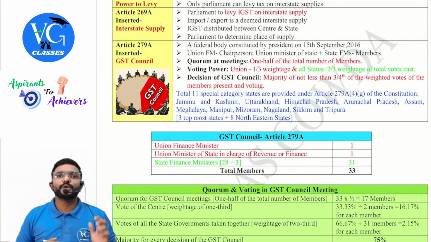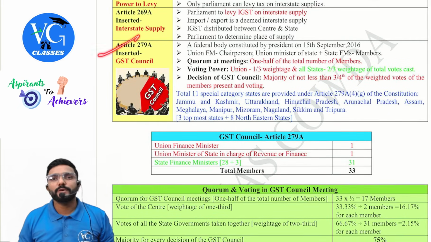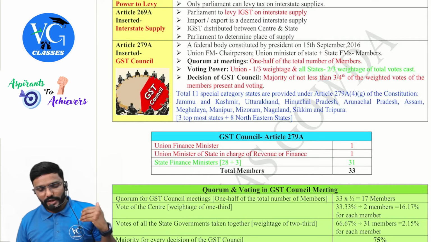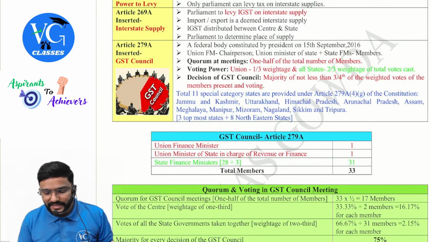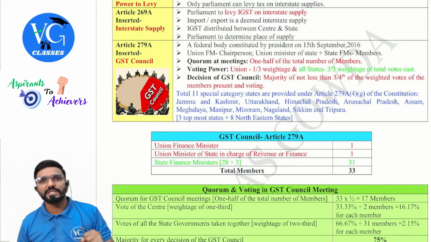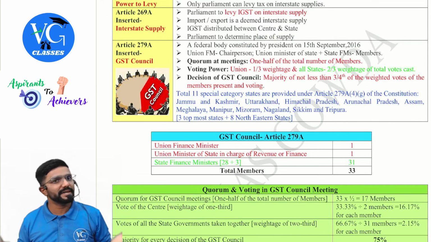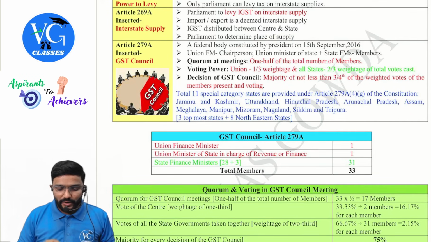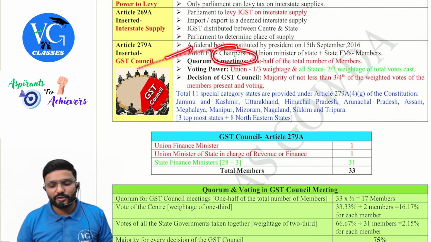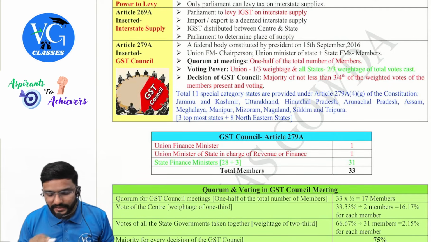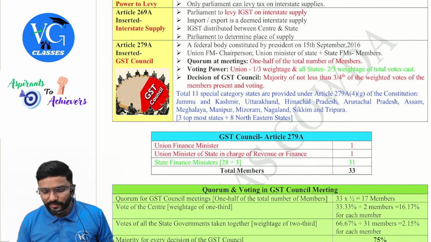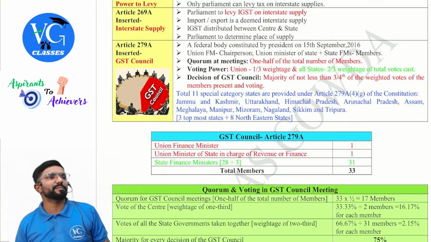Article 279A talks about the GST Council. A federal body constituted by the President on 15th September 2016, that is before GST is implemented itself. The Union Finance Minister is the chairperson of it, and the Union Minister of State is also a member, plus all state finance ministers are members, guys.